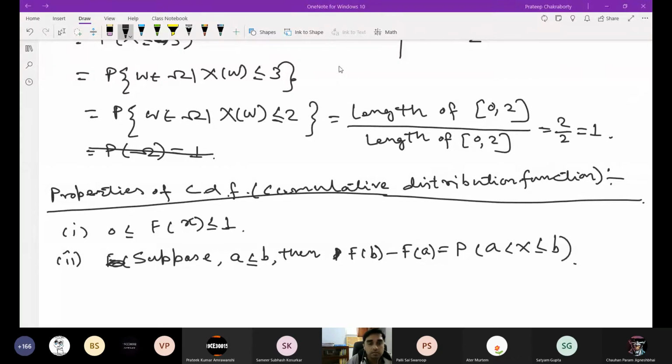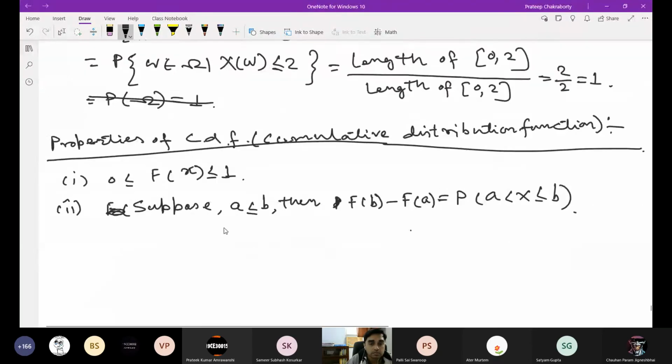No one? Yes, sir. Tell me something. Sir, you can take x less than b, and then again a case x greater than a, then take the difference, so it will be between a and b. Right. Very good. So what you are saying, I'm just doing in some other language, but the same thing.